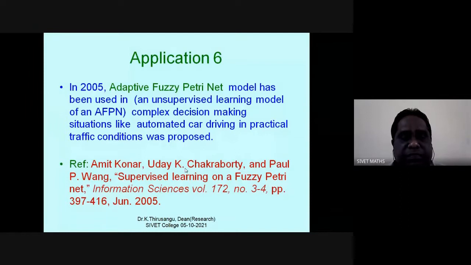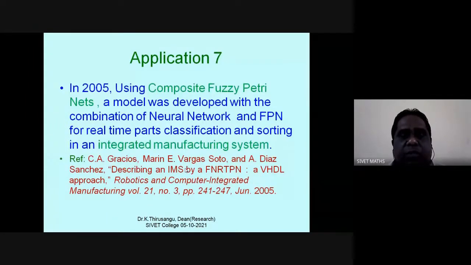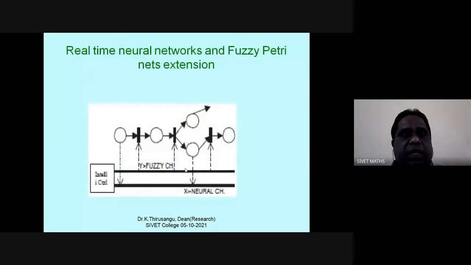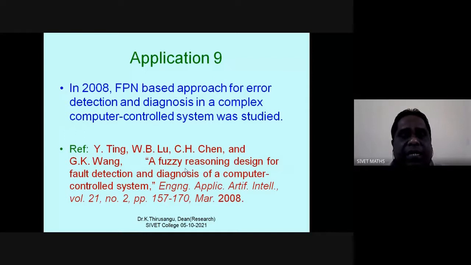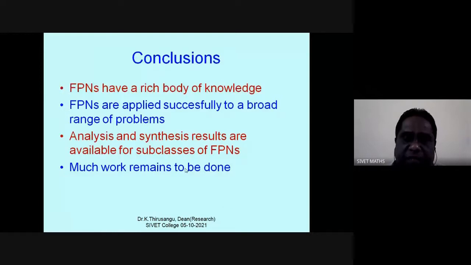Adaptive fuzzy nets are there. Composite fuzzy Petri nets are there. Real-time neural networks and fuzzy Petri nets are there. Prediction of failure in an industrial system has been proposed using fuzzy Petri nets. Error detection and diagnosis in complex computer-controlled systems were studied.